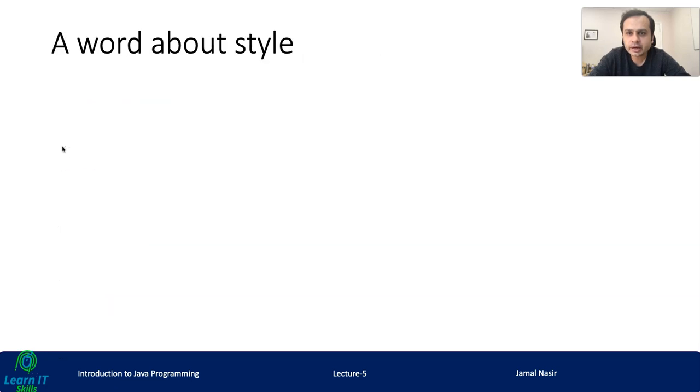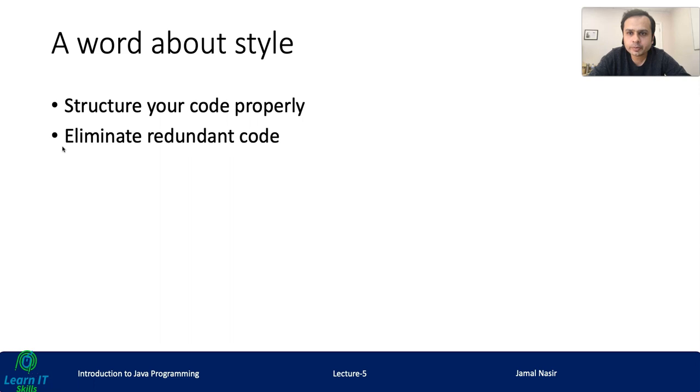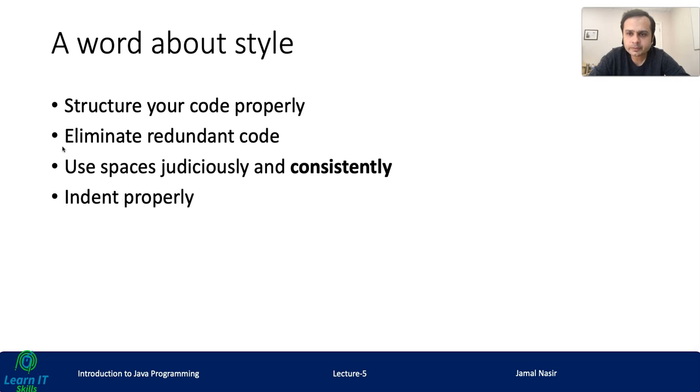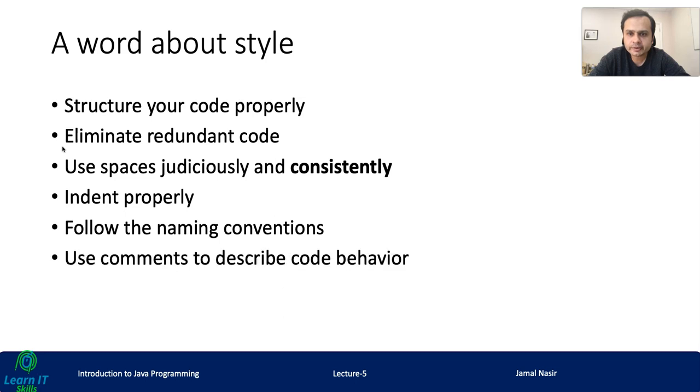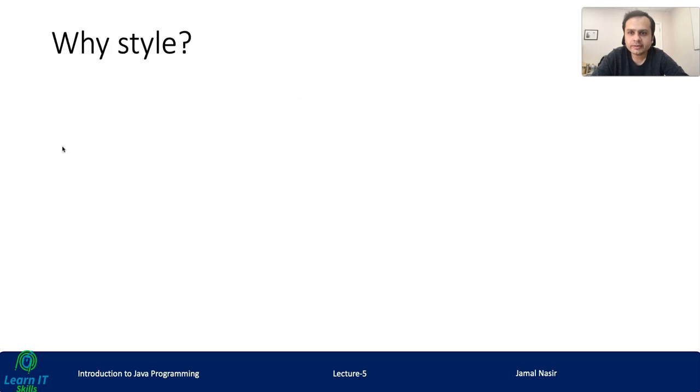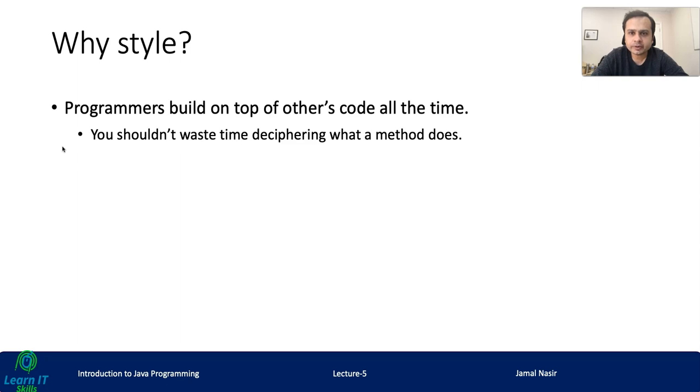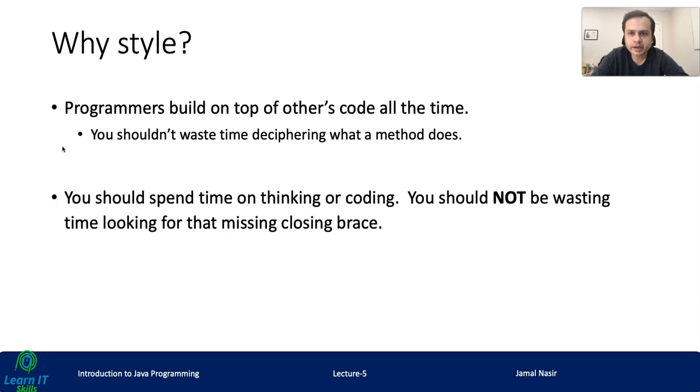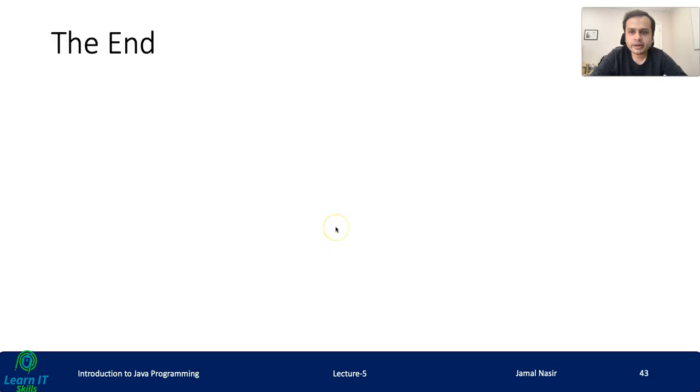A word about style: structure your code properly, eliminate redundant code, use spaces judiciously and consistently, indent properly, follow the naming conventions, and use comments to describe code behavior. Why style? Programmers build on top of others' code all the time. You shouldn't waste time deciphering what a method does, right? You should spend time on thinking or coding. You should not be wasting time looking for a missing closing brace. So code with style. This is the end of the lecture.